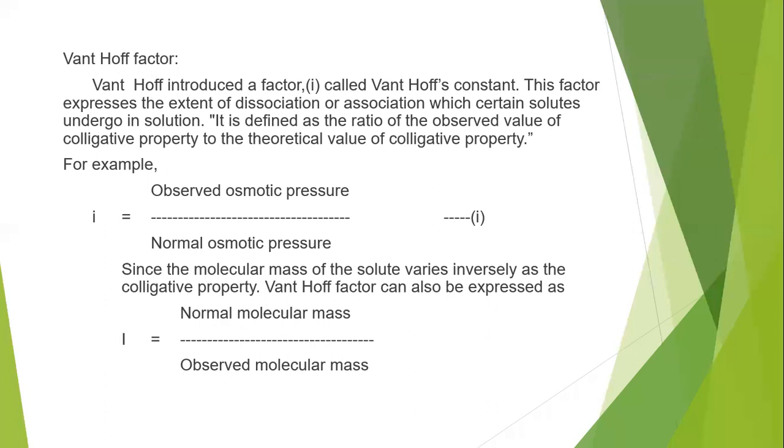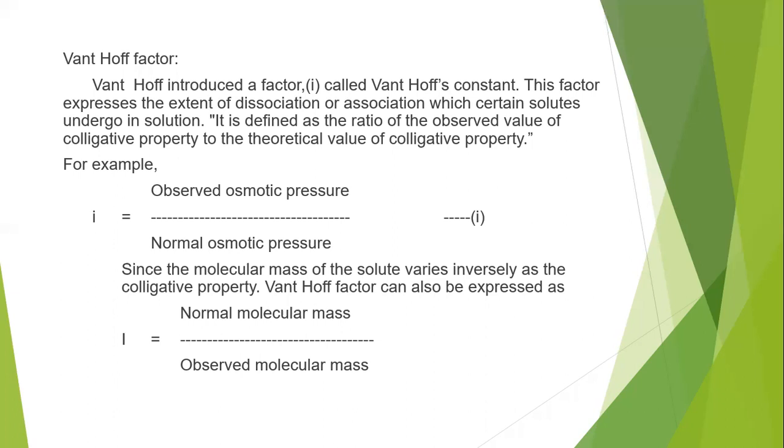For example, i equals the observed osmotic pressure divided by the normal osmotic pressure. If we take osmotic pressure as the colligative property, then we calculate the Van 't Hoff factor as i equals observed osmotic pressure by normal osmotic pressure. Consider this as equation 1.